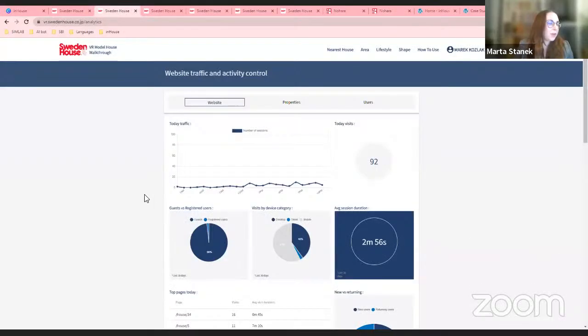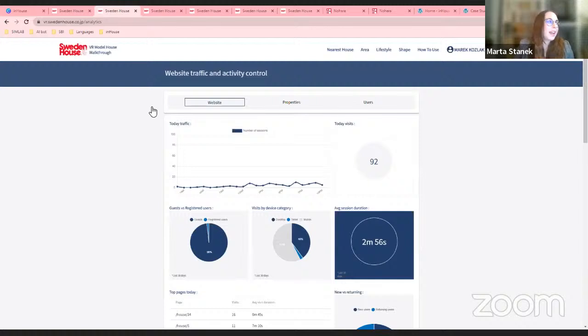So that seems like it tees up Marta to take us into the analytics, to show us about the Matterport plus SimLab in-house CMS meets analytics. Marta, you want to give us another demo? Sure. Let me just open the analytics.